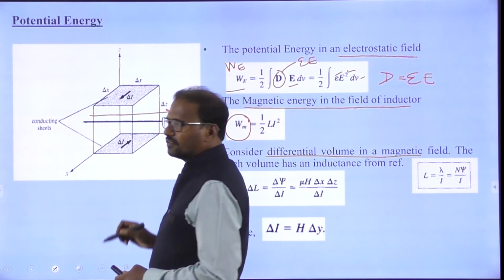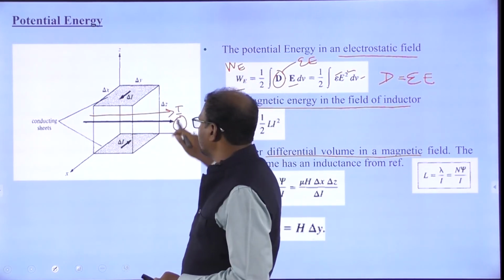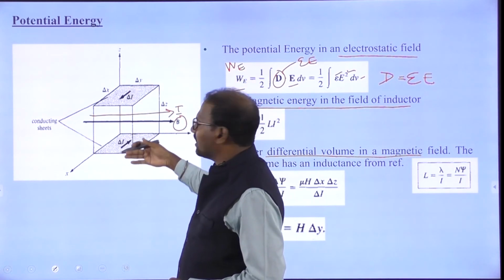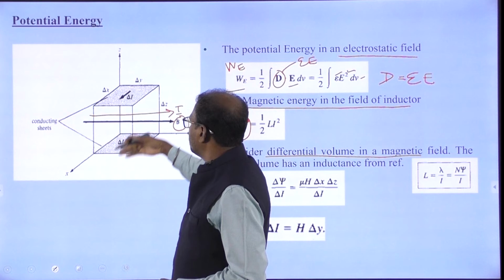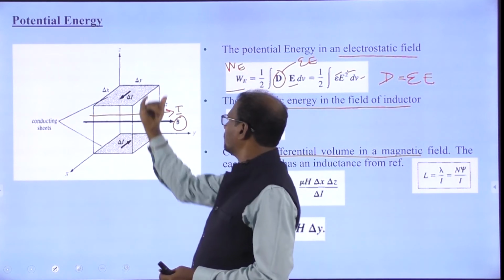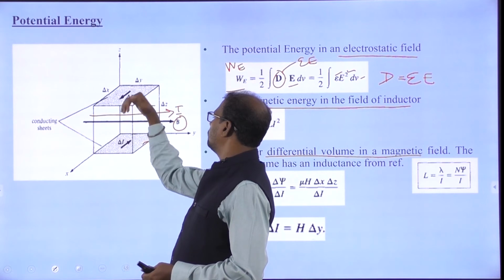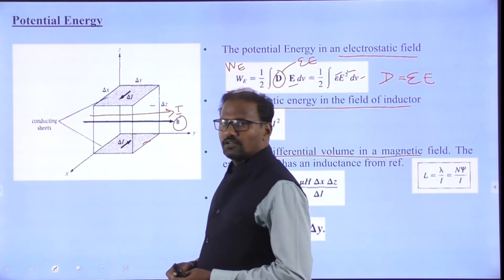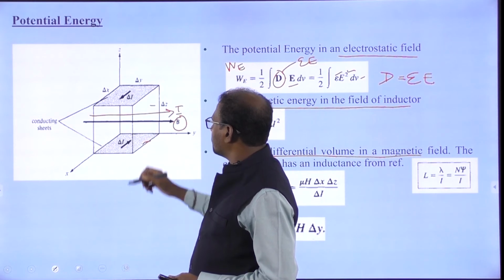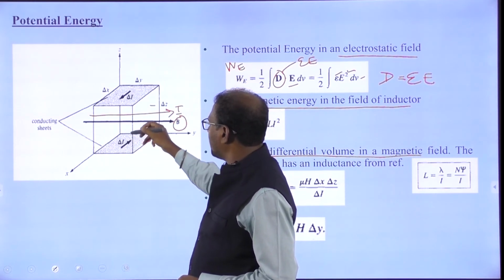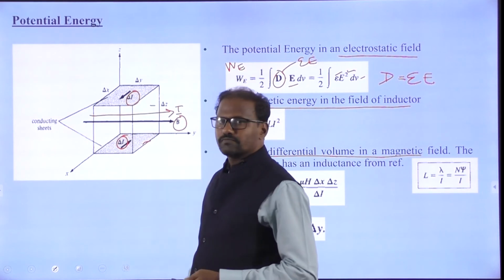So the current is moving this way, and the magnetic field intensity will be revolving around the conductor. According to the right-hand thumb rule, the current moving as I gives a magnetic field going like this. On the top surface and the bottom surface, the magnetic field intensity is like this, with current delta I here also.